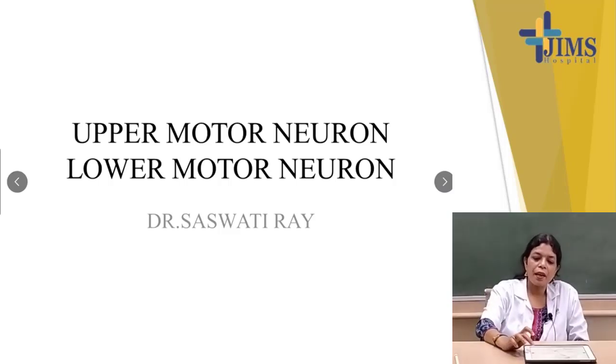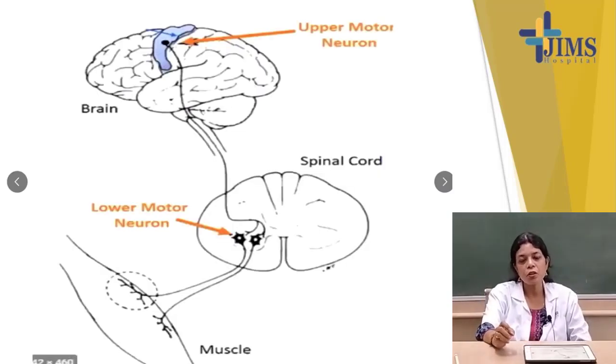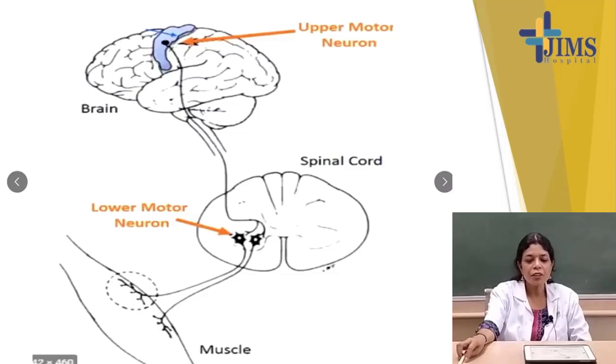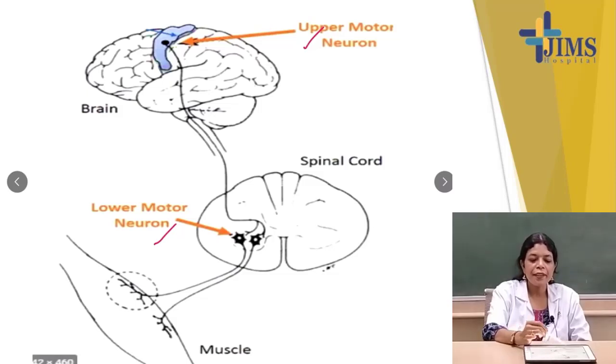So, what is upper motor neuron and what is lower motor neuron? You have a clear idea. In the picture you will see here this is the upper motor neuron and that will be labelled with the lower motor neuron. So, to understand this we need the brain, cerebellum, cortex, spinal cord, and the muscle. All these things are needed to understand what is the upper motor neuron and the lower motor neuron.